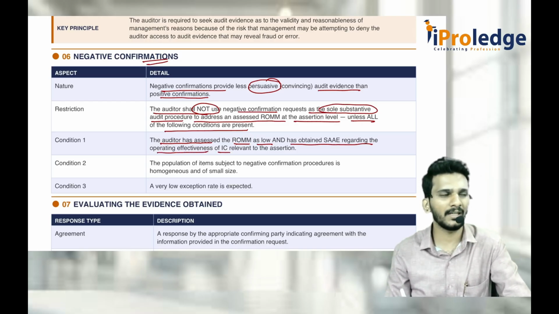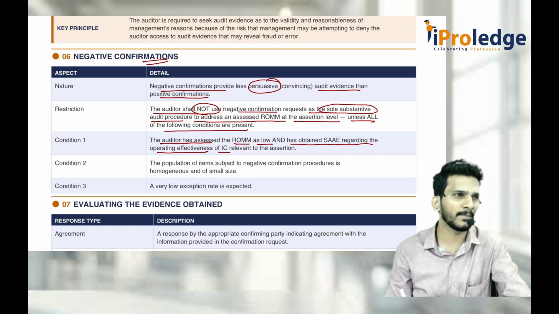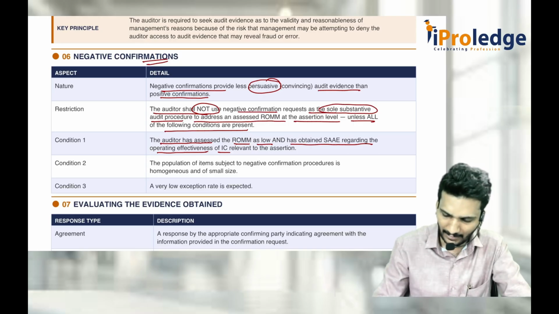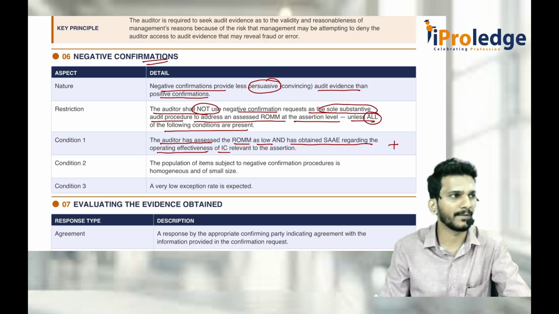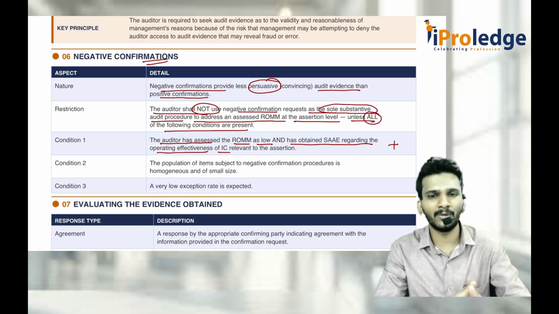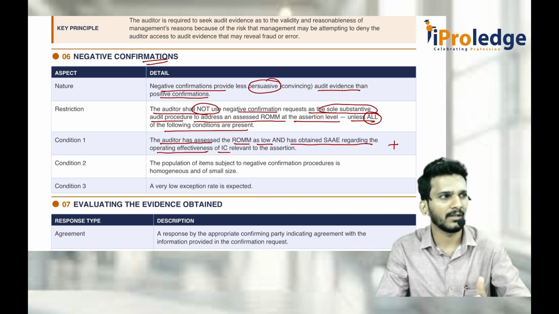Every internal control is working correctly. Then you can go for a negative confirmation request. All the conditions have to be present.